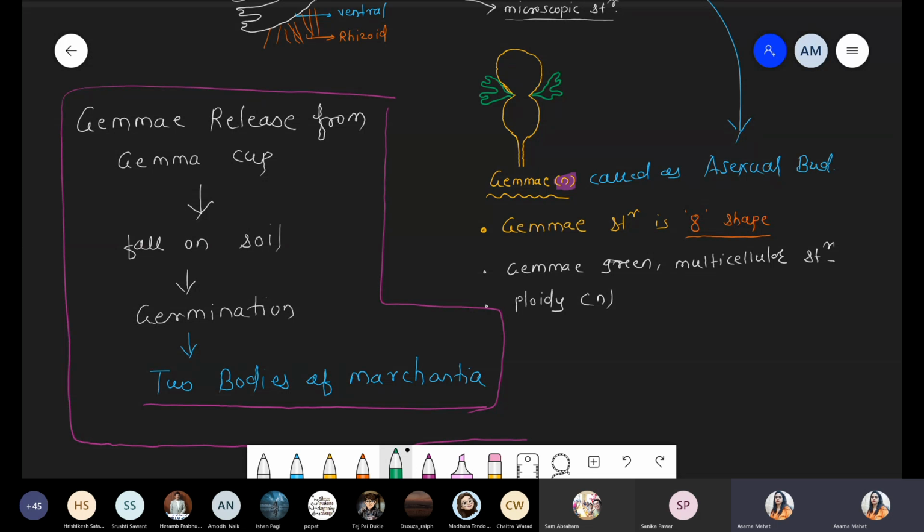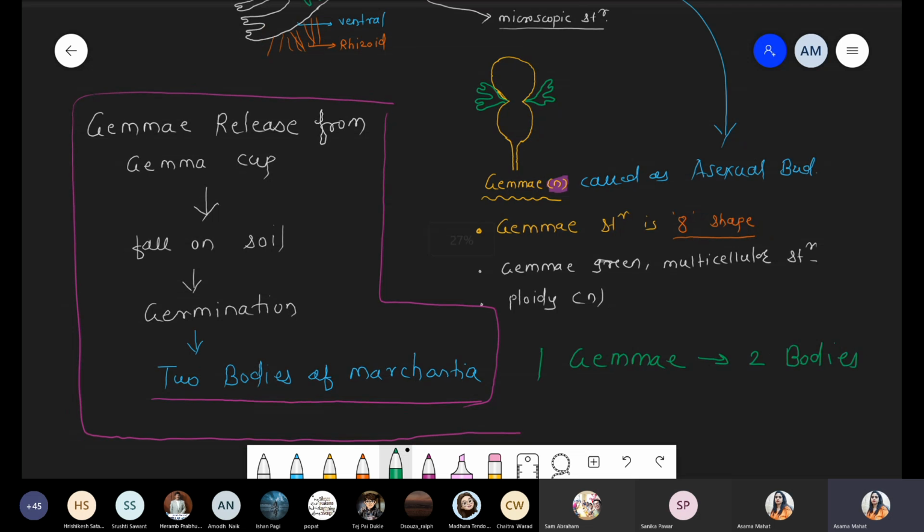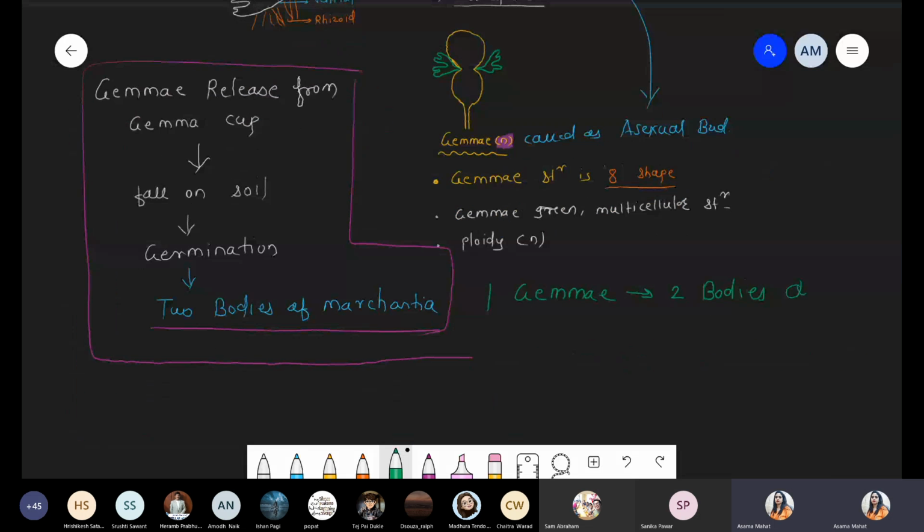But a single gamete has the tendency to form two bodies of this Marchantia.